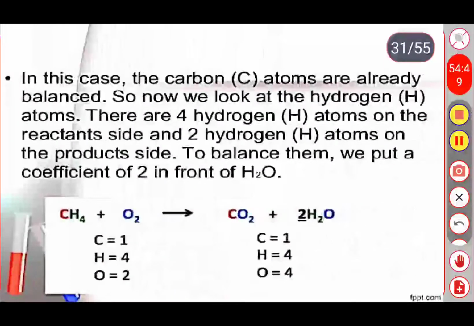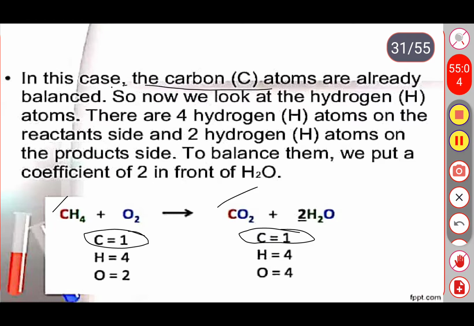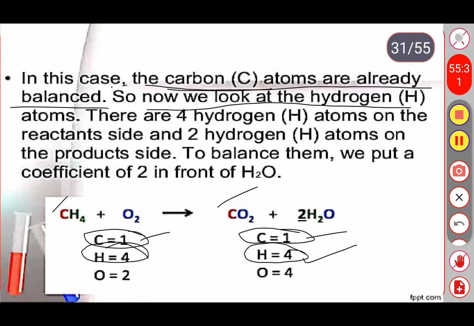Here in this case the carbon atoms are already balanced. Here you are observing on both sides, the reactant side and product side, we are having only one carbon atom, so it is completely balanced, right? Next, the carbon atom is completely balanced. So now we have to look at the hydrogen, whether the hydrogen atom is balanced or not. Hydrogen, in the reactant part we are having 4 hydrogen atoms. In the product part again we are having 4 hydrogen atoms, so it is also balanced.